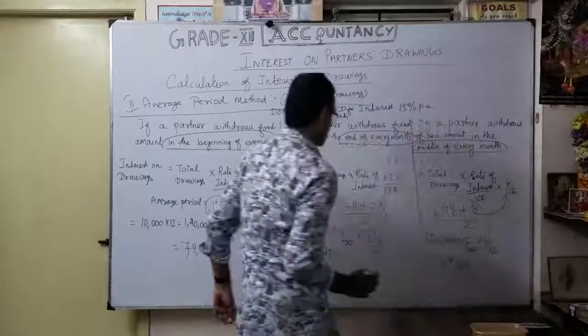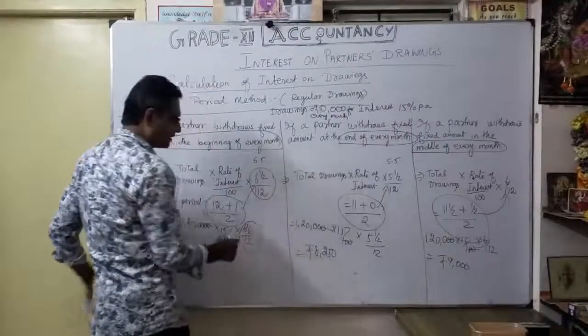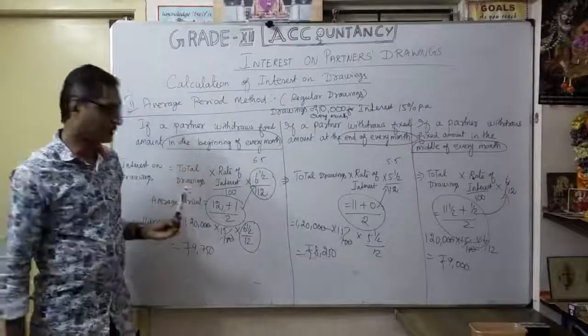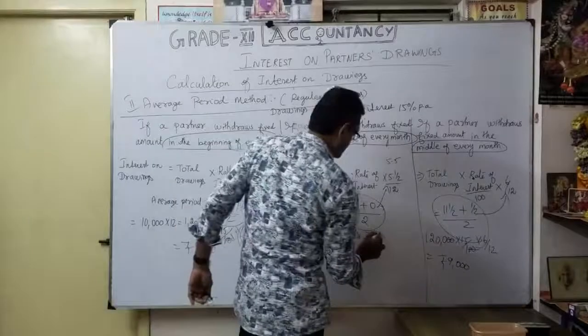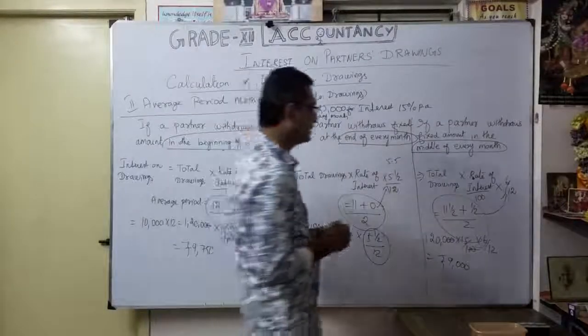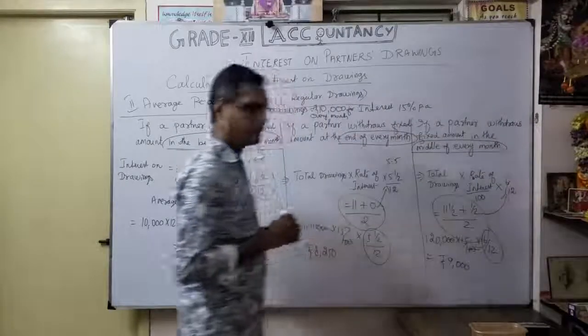So here 6 1 by 2 is for the beginning of every month, 5 1 by 2 for the end of every month, and 6 by 12 for the middle of every month. That's what you should understand.